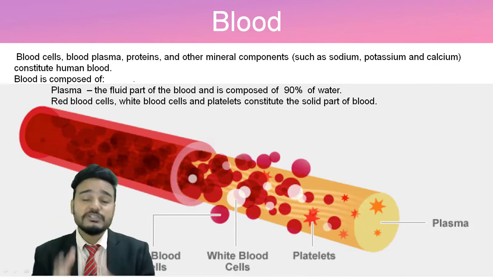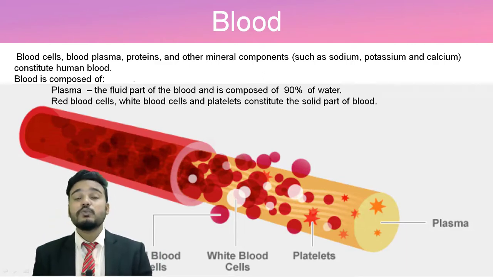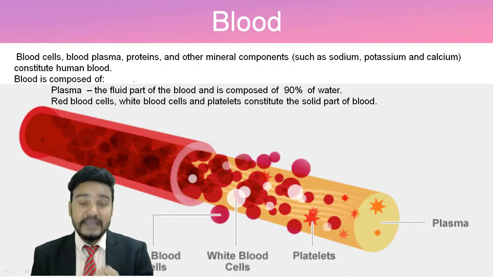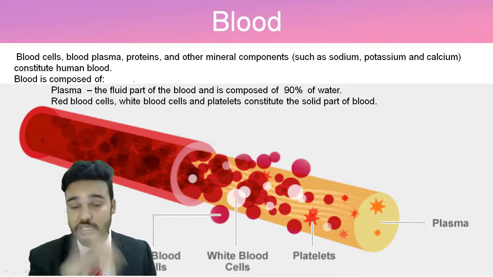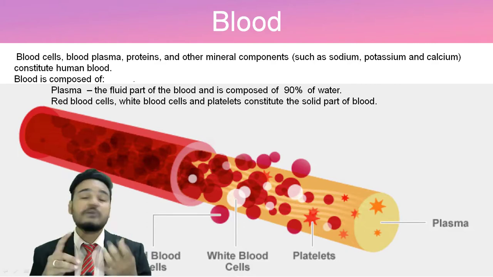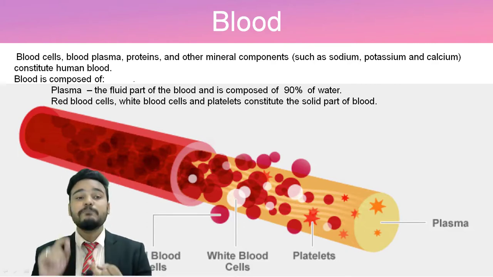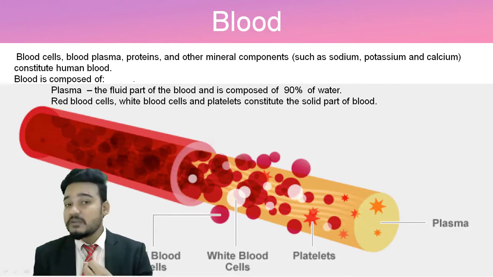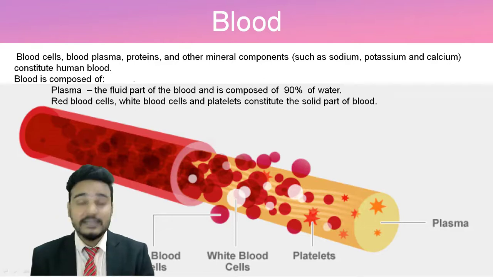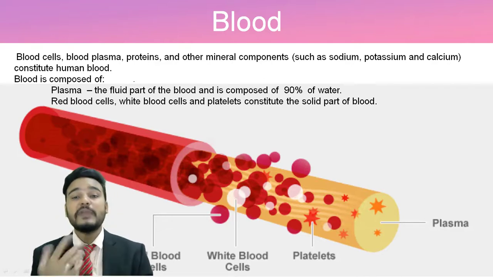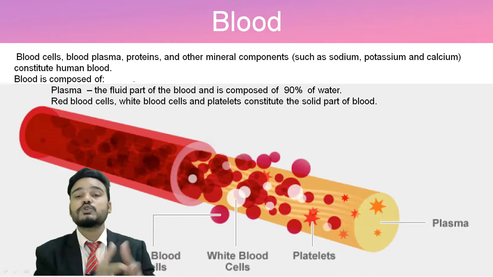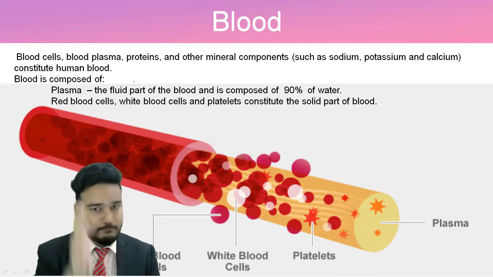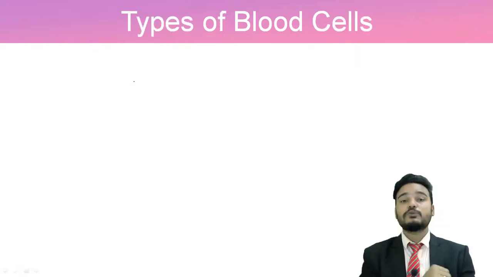So the plasma, which is the main part of our blood, contains 90% water. Then we have some red blood cells, also called RBCs. Then white blood cells, called WBCs. Some platelets, these are also solid parts of our blood. So this is about our blood.